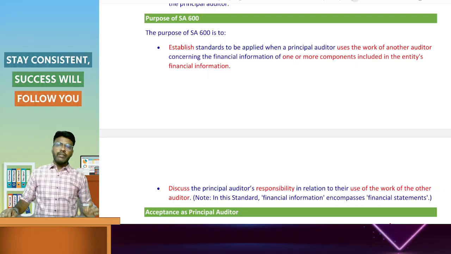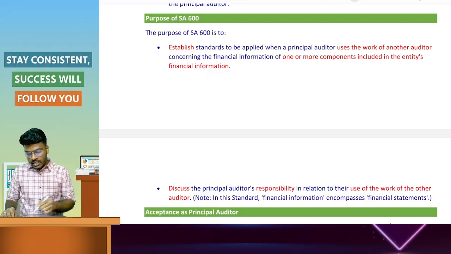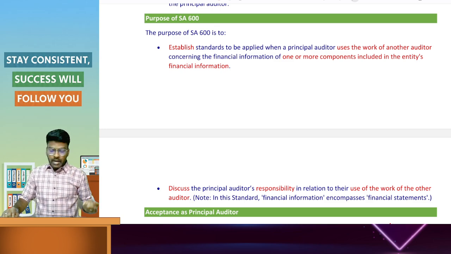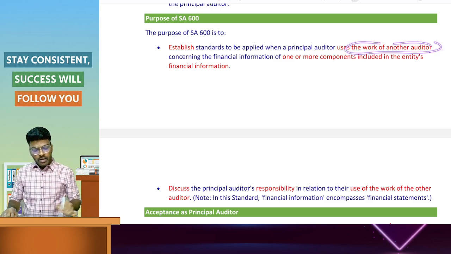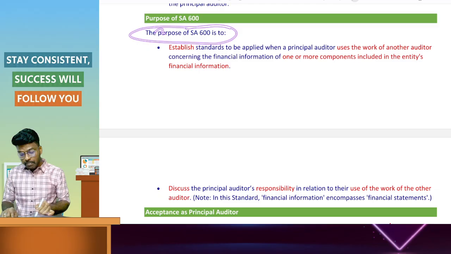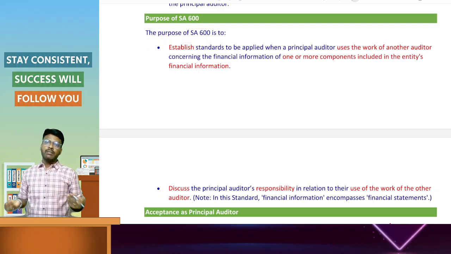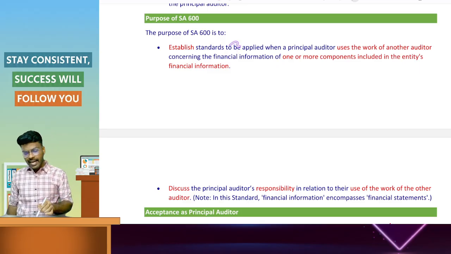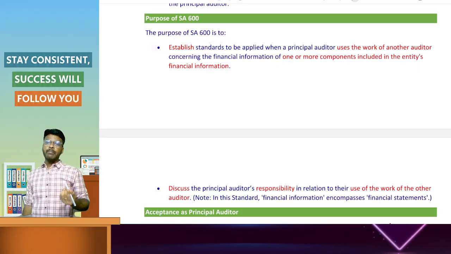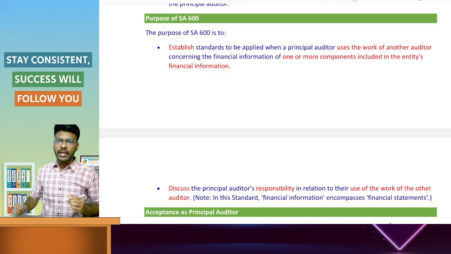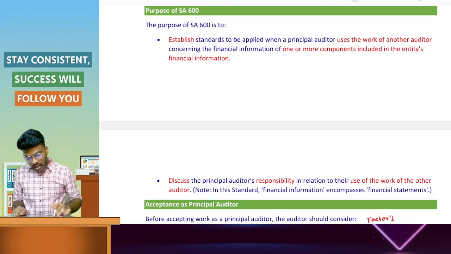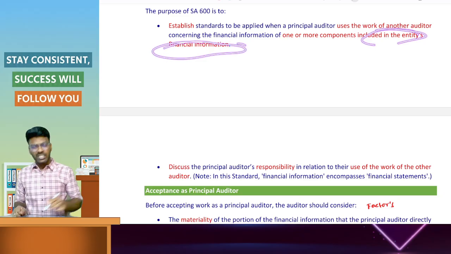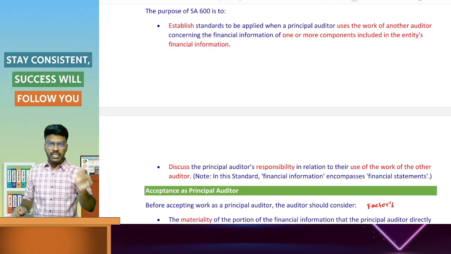What is the purpose of SA 600? The purpose of SA 600 is to establish the standard for when the principal auditor uses the work of another auditor. What is the purpose of providing this standard? It gives guidelines for the principal auditor using the work of other auditors on information containing one or more components included in the entity's financial information, that is the consolidated financial statement, CFS.